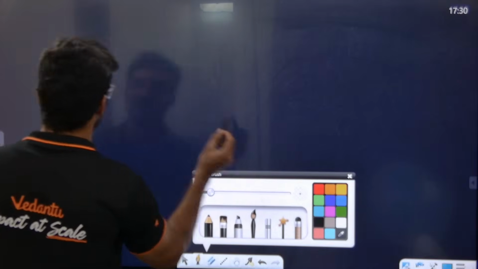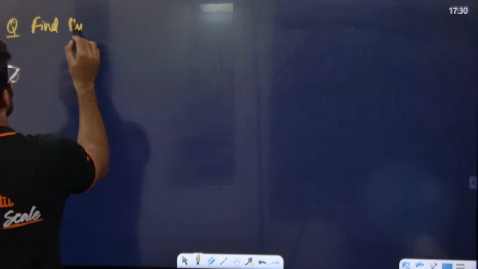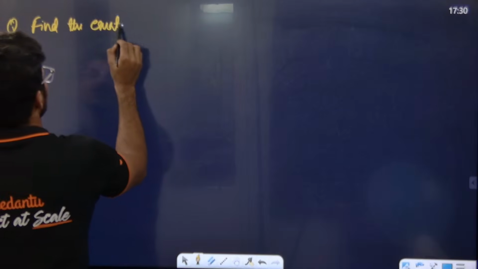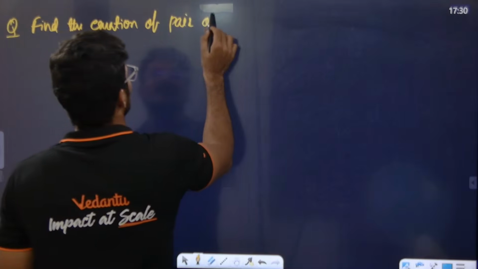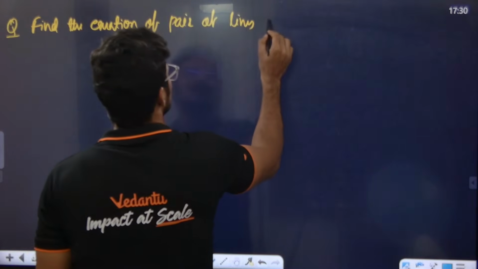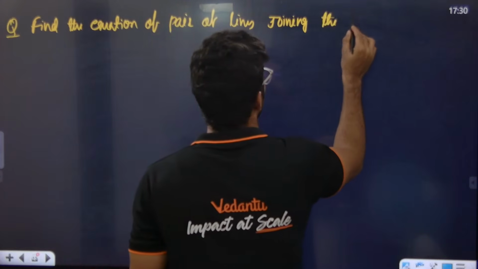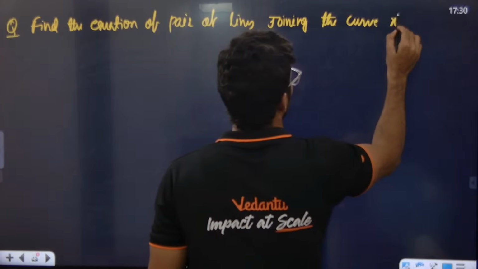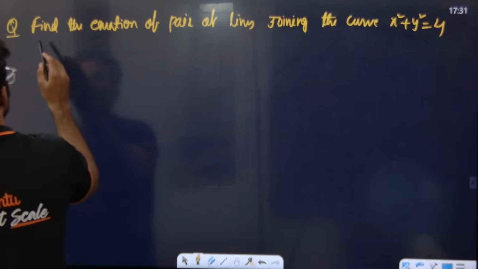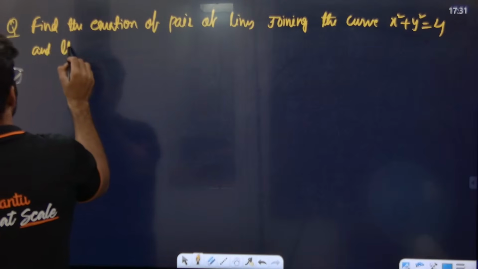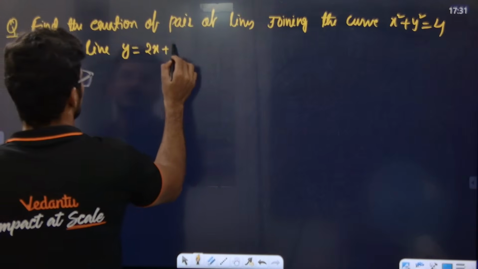Find the equation of the pair of lines joining the curve and the line y is equal to 2x plus 3.